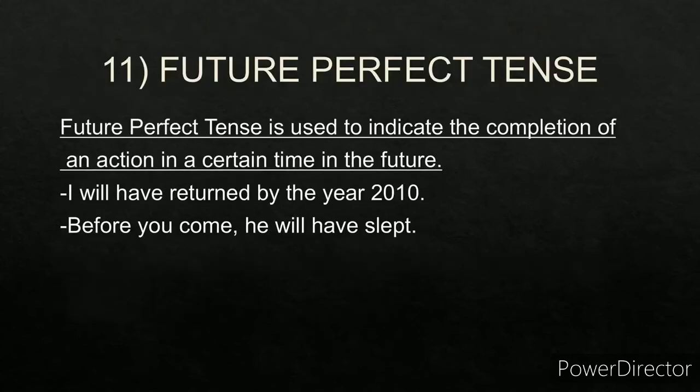Now future perfect. Perfect means have and future means will, so will have. Future perfect tense is used to indicate the completion of an action in a certain time in future. The action would be completed in a certain time in future. For example, I will have written by the year 2010. So this is used to indicate the completion of an action in a certain time in future.